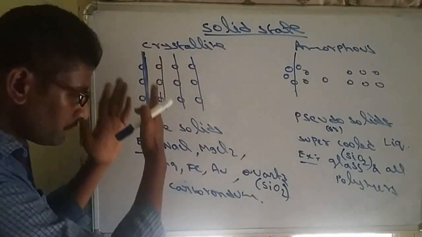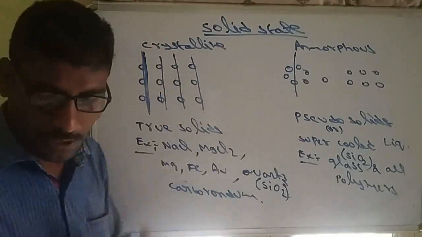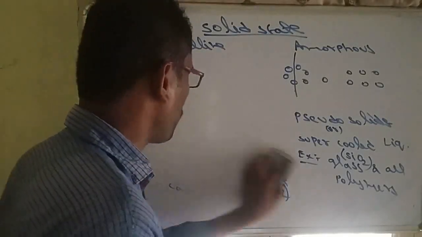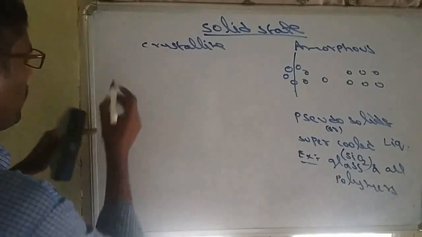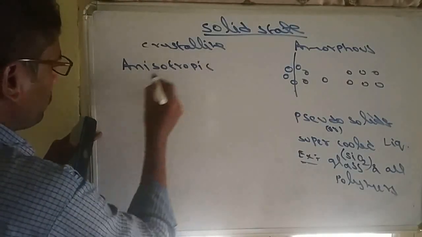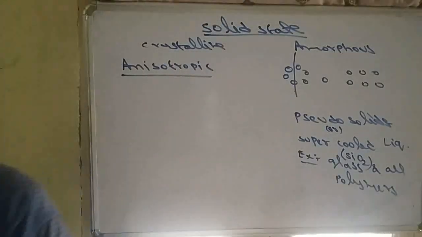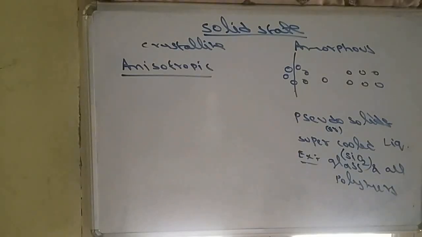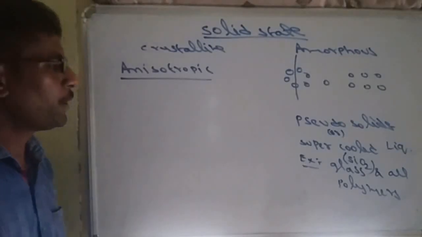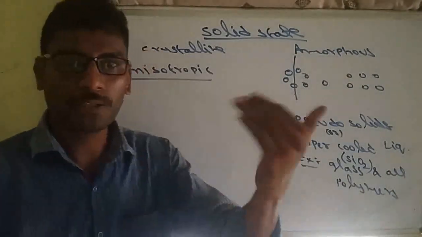Regular order, these are called true solids. They will show clean cleavage. So these are the examples. Another important point: crystalline solids will show a most important property, anisotropic. So crystalline solids are anisotropic. What is anisotropic? Whereas amorphous solids are isotropic.